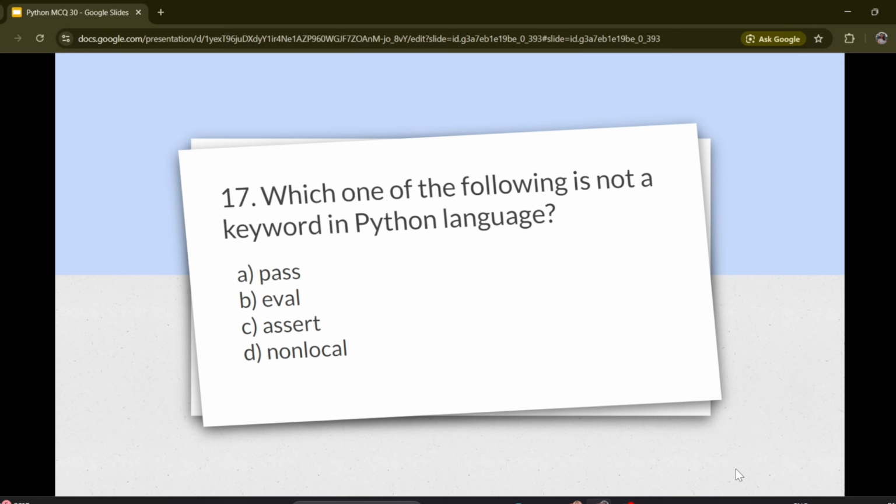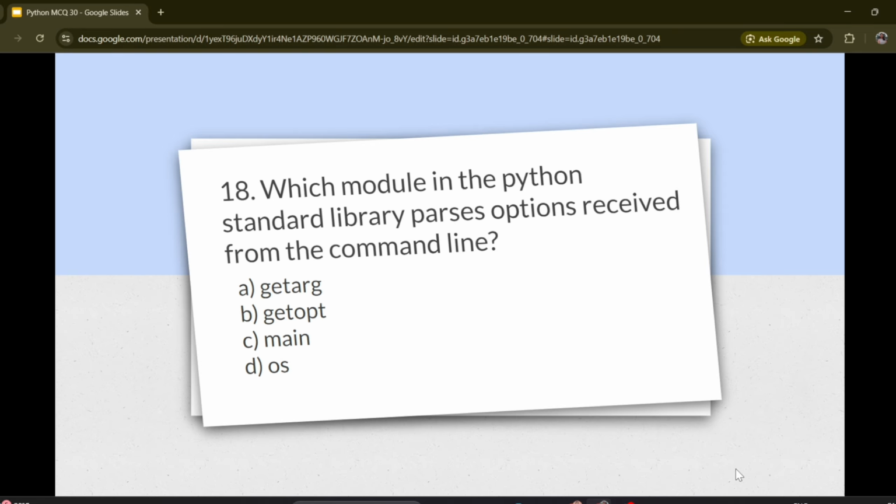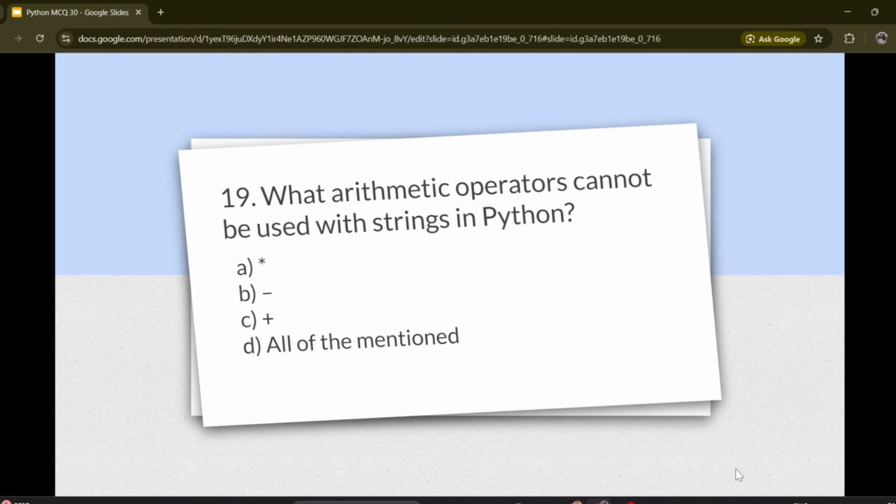Assert, D. Non-local. Correct answer is B. Eval. Question number 18. Which module in the Python standard library parses options received from the command line? Options are A. getargs, B. getopt, C. main, D. os. Correct answer is B. getopt.